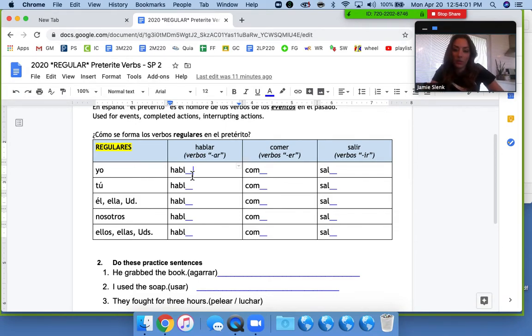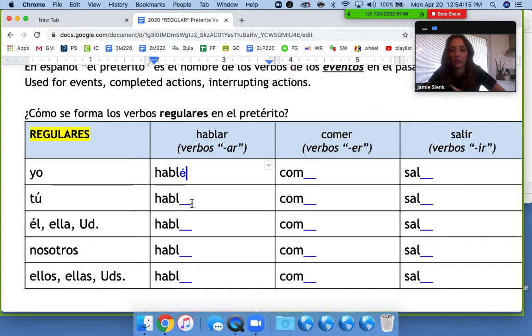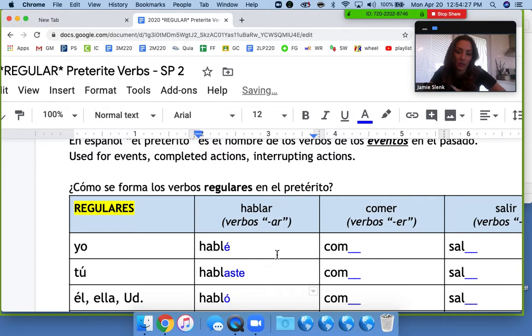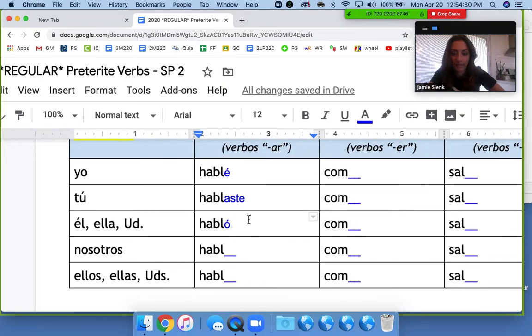In order to make the verb hablar, which means to speak, into I spoke, which is past tense, we take off the AR and replace it with the letter E with an accent over it and get hablé. To form you spoke is hablaste. The he, she form is habló with an accent. The nosotros form is hablamos. The they and you all form is hablaron.